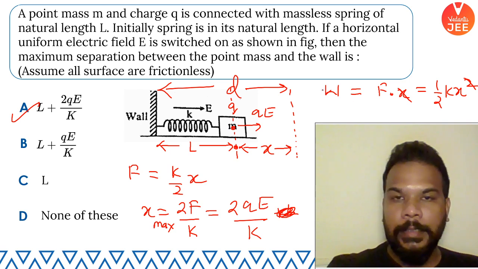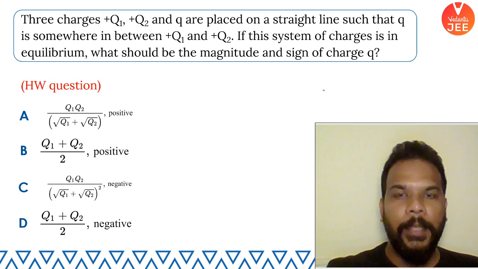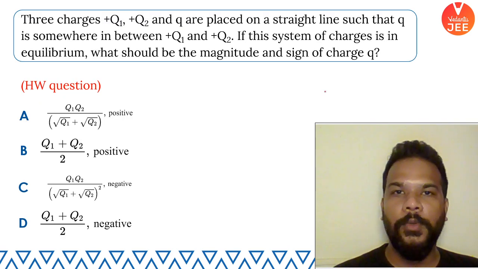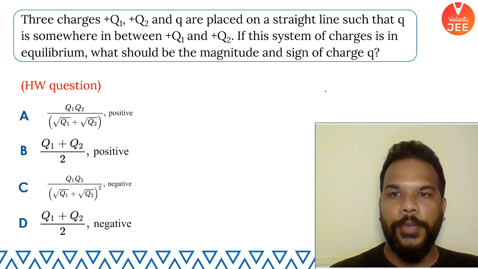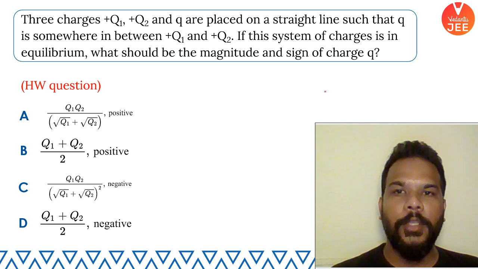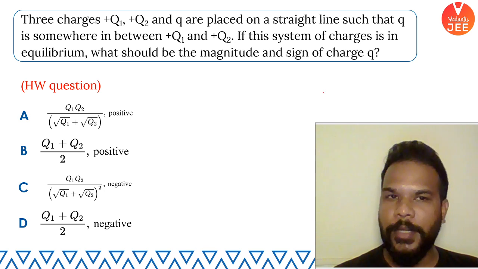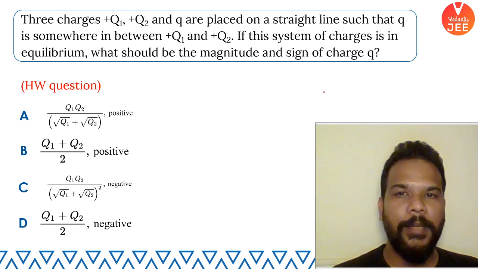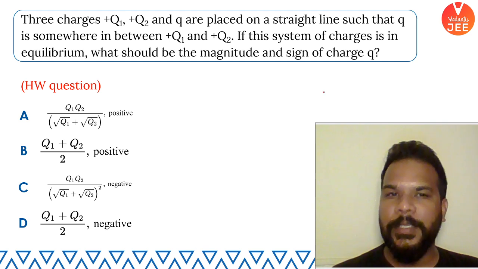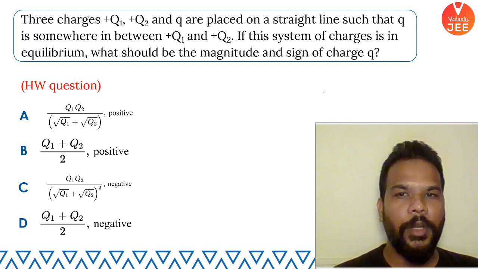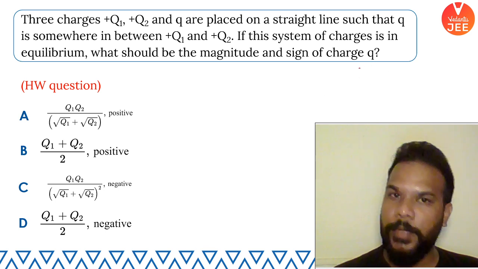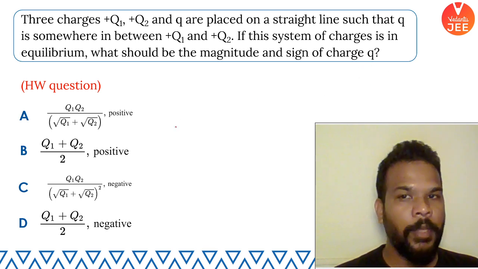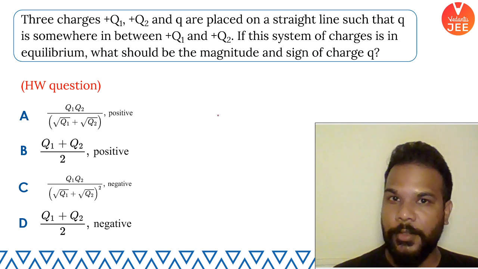Okay, guys? Cool. Now, guys, this brings us to the homework question. Read the question for all of you. Three charges Q1, Q2, and small q are placed on a straight line such that small q is somewhere in between Q1 and Q2. If the system of the charge is in equilibrium, then what should be the magnitude and the sign of this charge small q? Is that what you have to find out? Okay, guys, your options are there. This is your homework question.